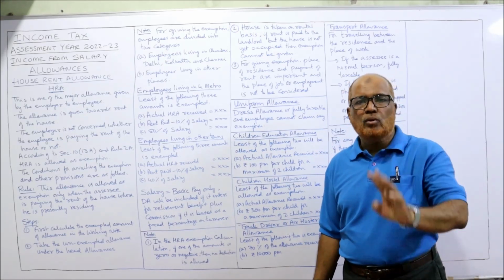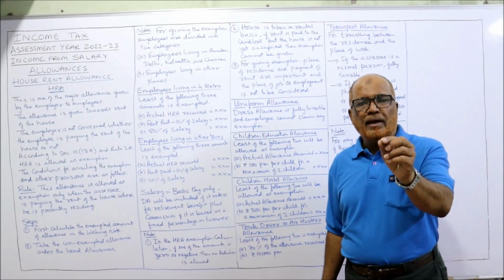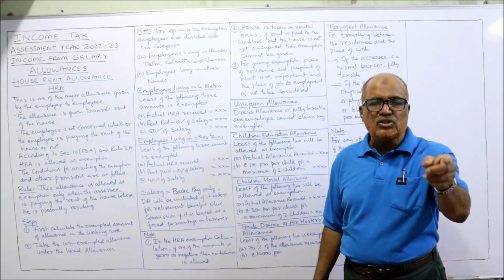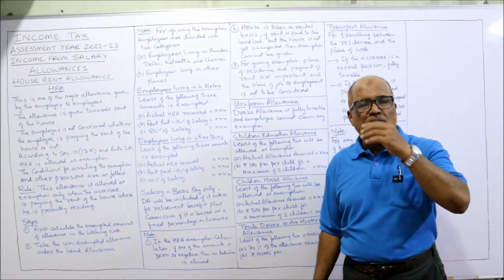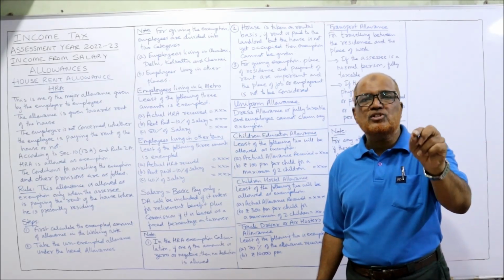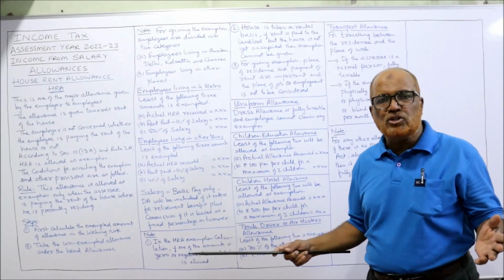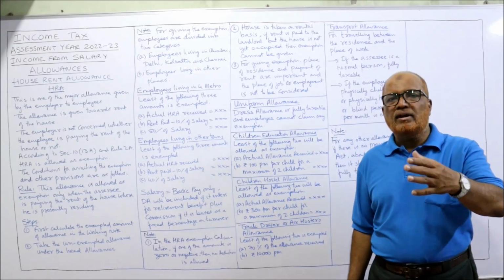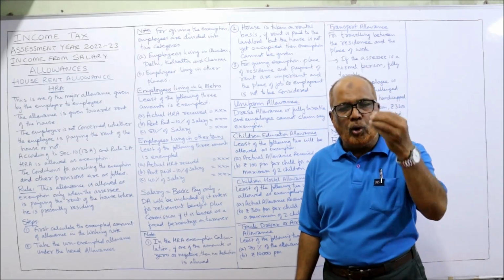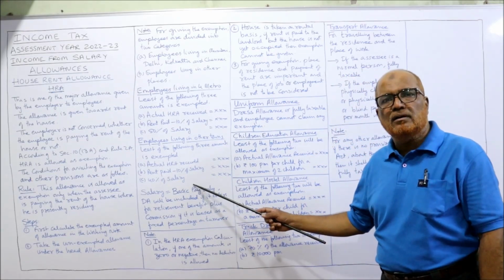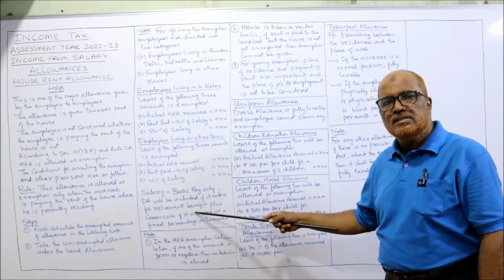So three things will be included in salary: basic pay, plus DA if it enters for retirement benefit, plus commission if it is based on a fixed percentage on turnover. If commission is not there, don't take commission. If DA is not given as entering for retirement benefit, don't take DA, only basic. So this is the meaning of the term salary.